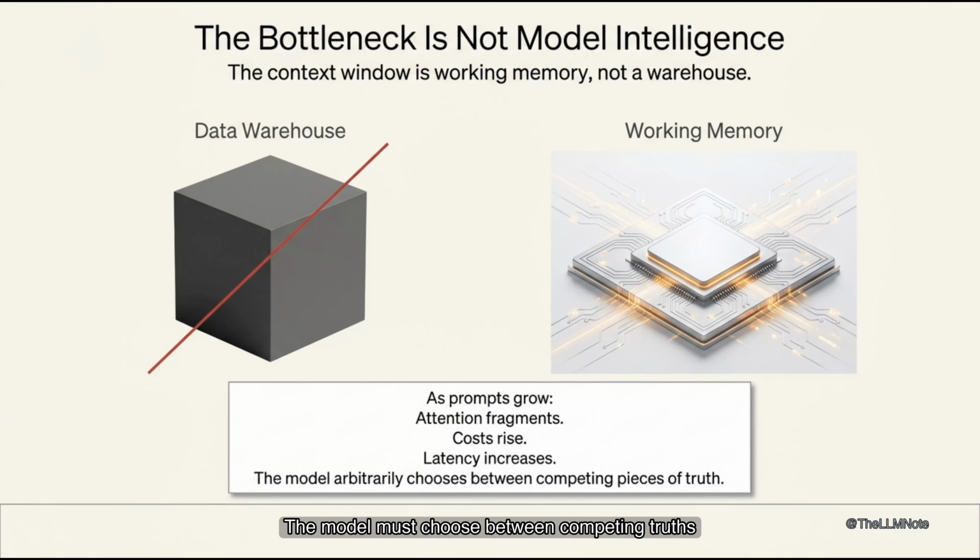The model must choose between competing truths. No clear arbitration layer exists to resolve conflicts. There's no source priority or lifecycle policy. Conflict rules are missing entirely.